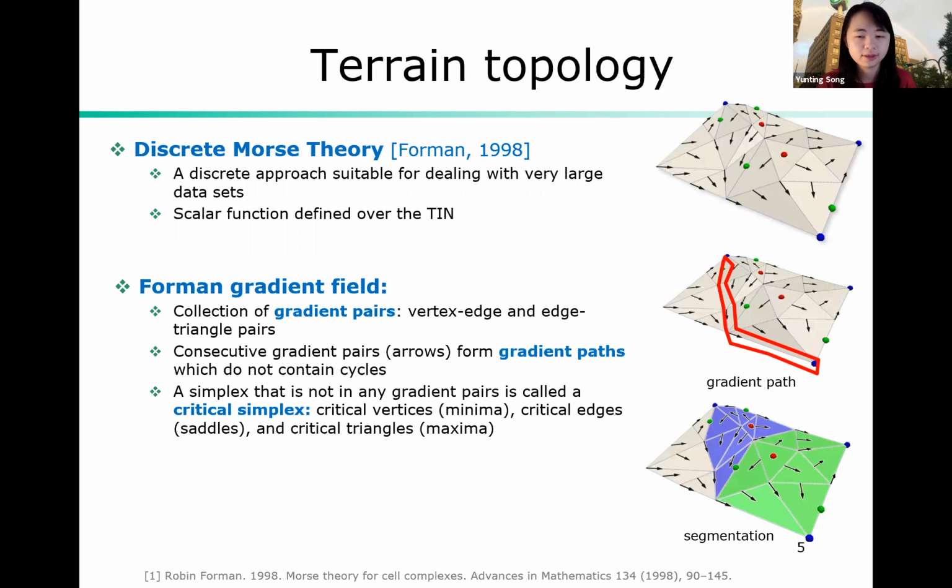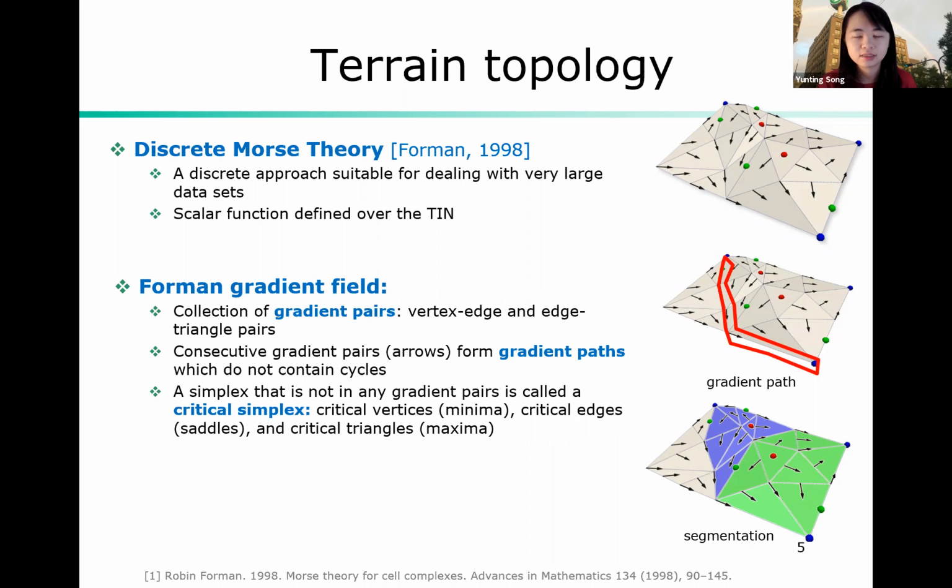The topology of terrain can be described by the formal gradient field, which is based on the discrete Morse theory. Discrete Morse theory relies on a scalar function defined over the TIN, and in terrain analysis, this scalar function can be derived from the elevation function. A formal gradient field has three components. First, it has a collection of gradient pairs, which can be vertex-edge or edge-triangle pairs. Consecutive gradient pairs form gradient paths, which do not contain cycles within the formal gradient field.